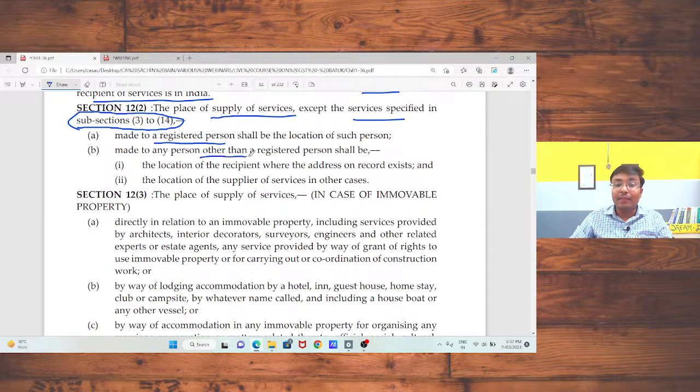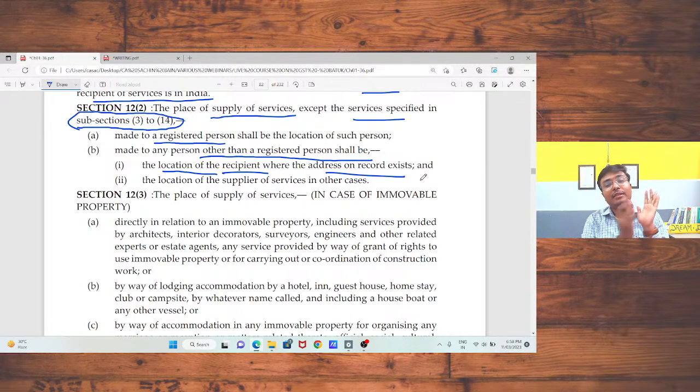Next, for services made to any person other than a registered person, the place of supply shall be the location of the recipient where the address is on record. That means if I am going to provide my services to Ramesh ji, and the record of Ramesh ji's address is available with me, then the address on record will be treated as the place of supply. But if the record is not available with me, then the location of the supplier will be treated as the place of supply.